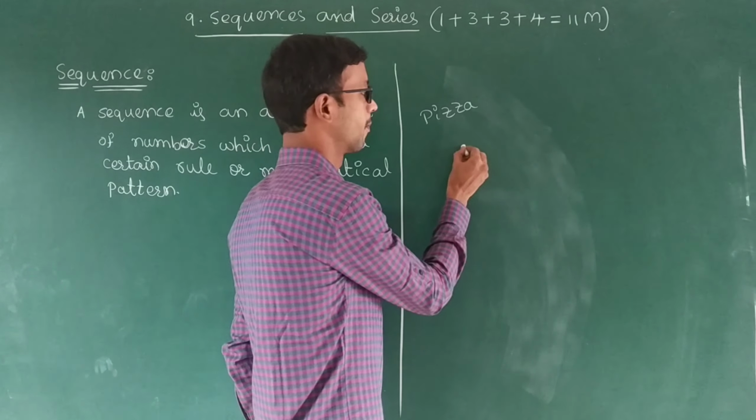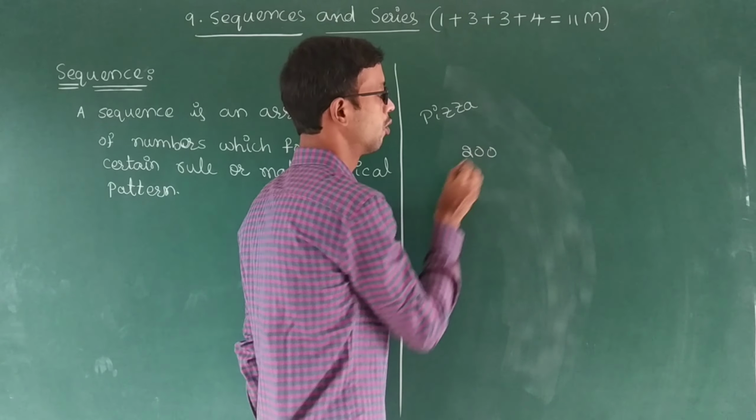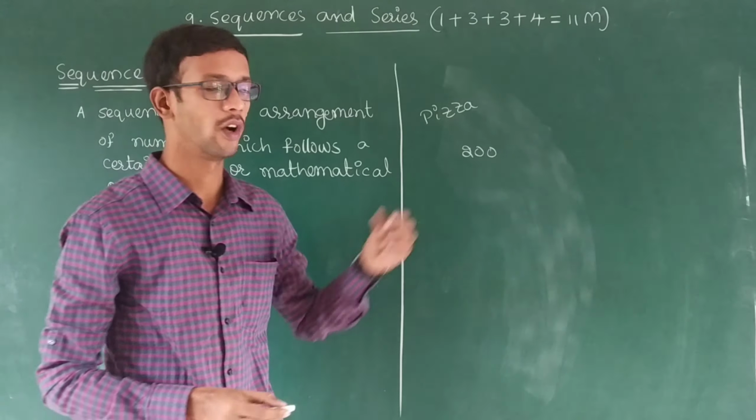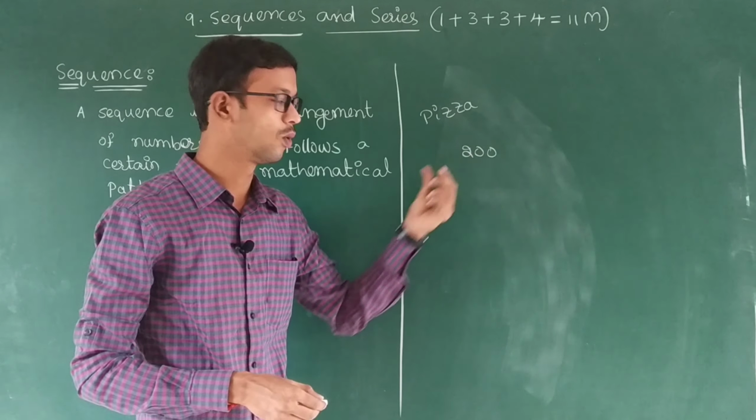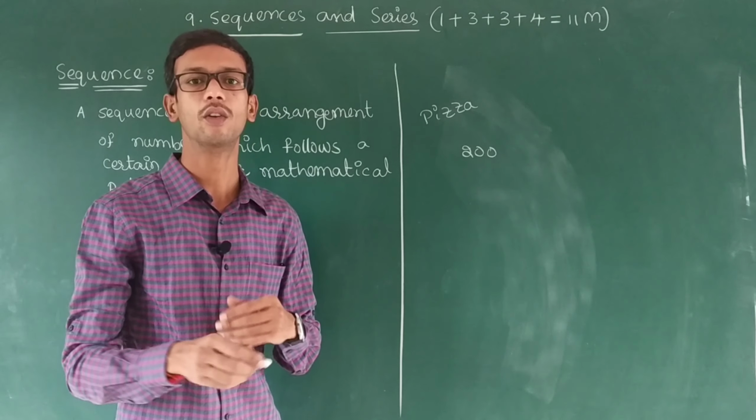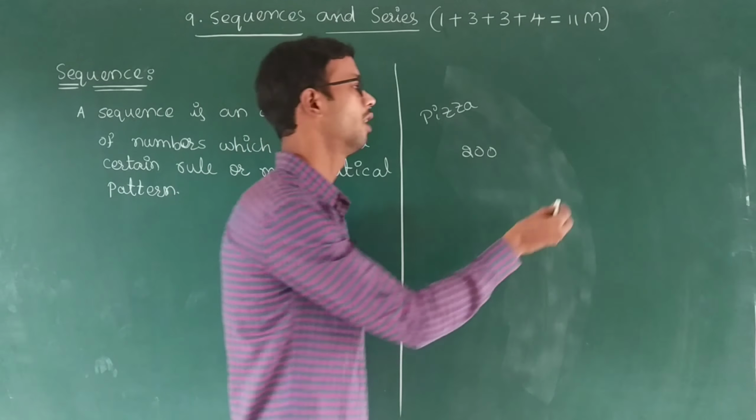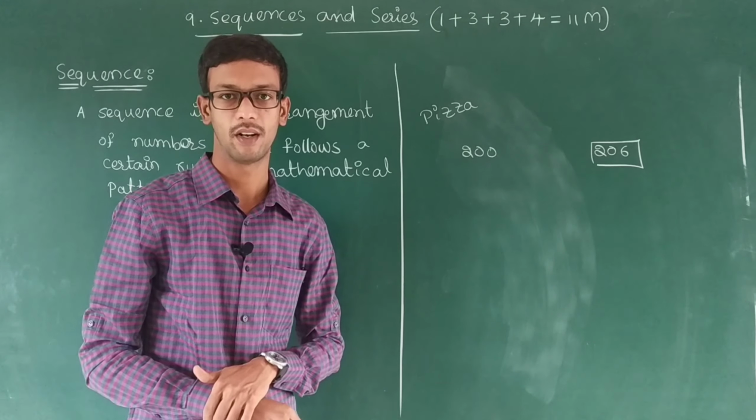Their numbers, 200 number, it's going, delivery, 200 number, it is counting. You got 206 number. Your number is 206. 200 number is going.